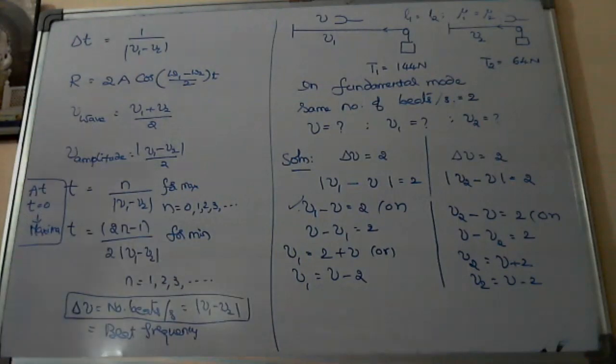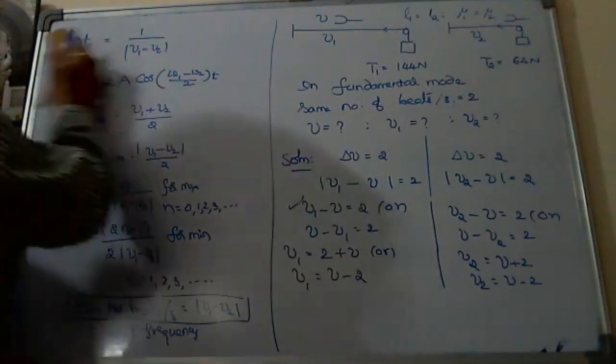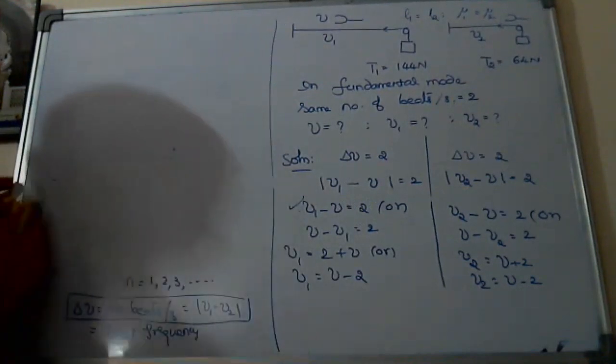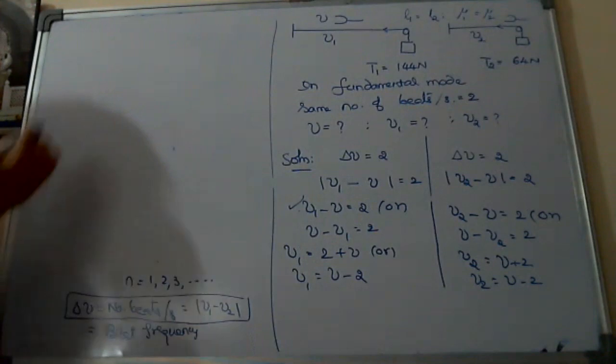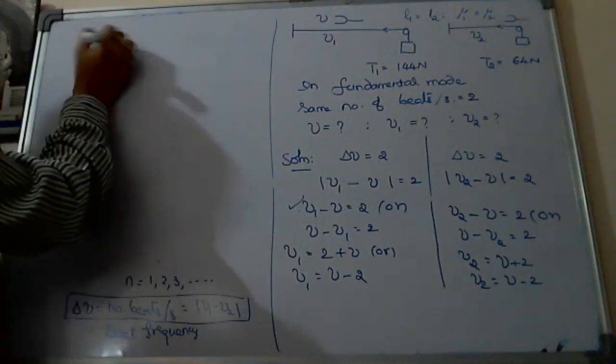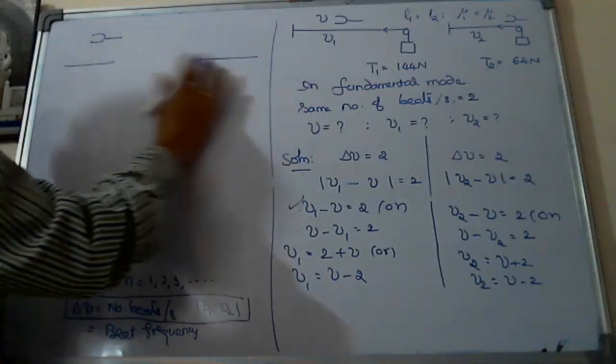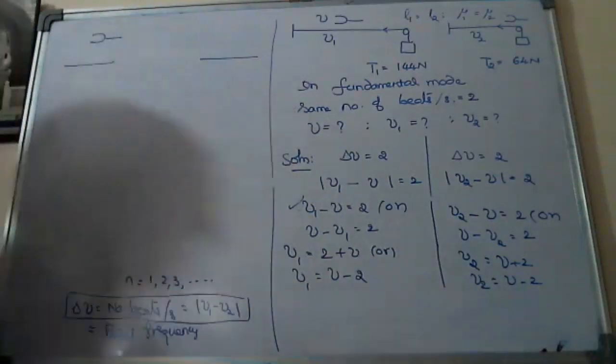So what is to be taken into consideration? There we have to apply the concepts. My assumption is simple. If I think wisely, the same tuning fork is producing the same number of beats with the two strings.